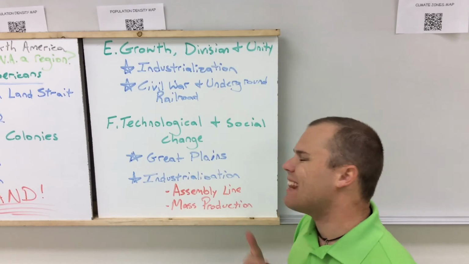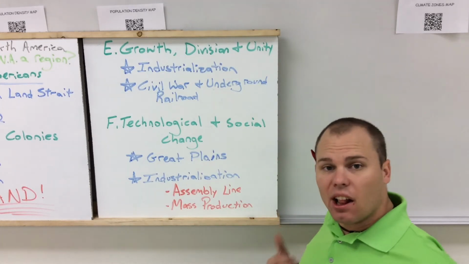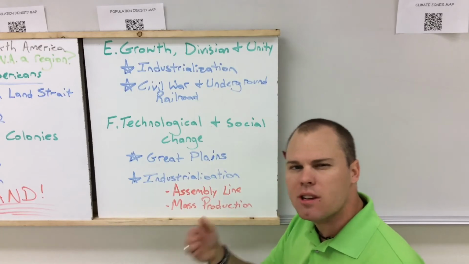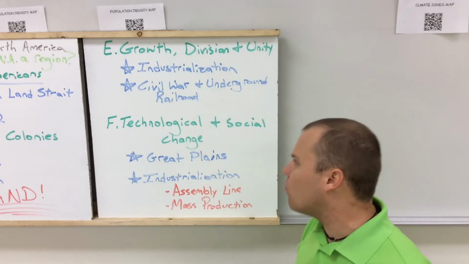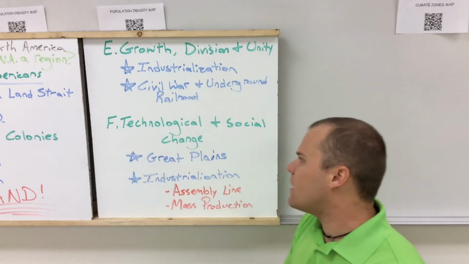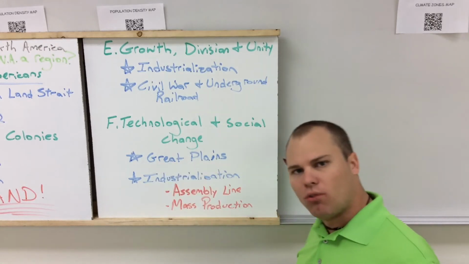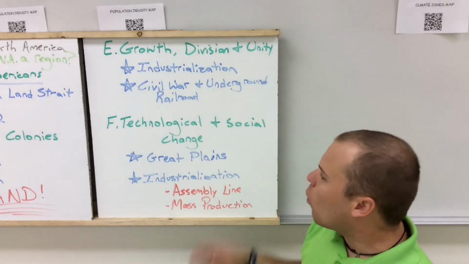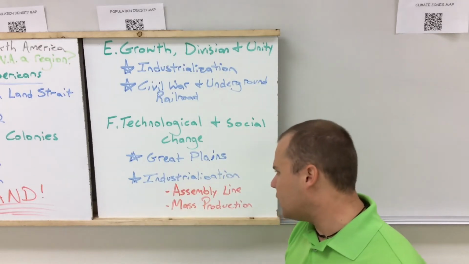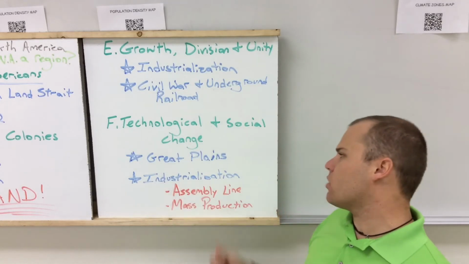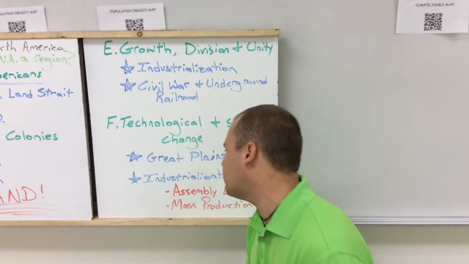And they're suggesting that people farm. And with technology starting to come into play, you start to have tractors, and you start to have steel plows, and you start to have successful farming going on because of technology. And we start moving from subsistence farming to commercial farming after we start moving west during this major migration era of United States history. Then we move to the industrialization era and the Industrial Revolution.